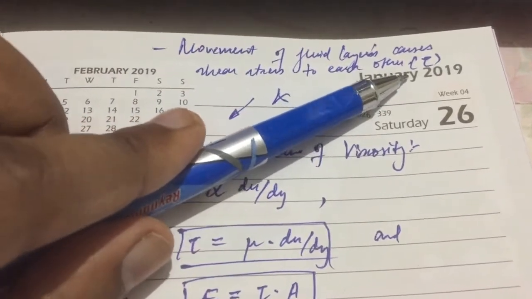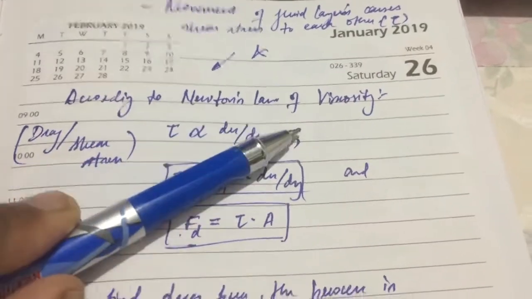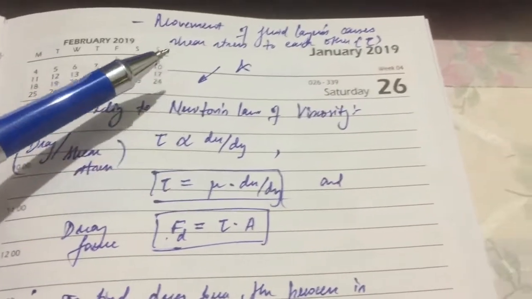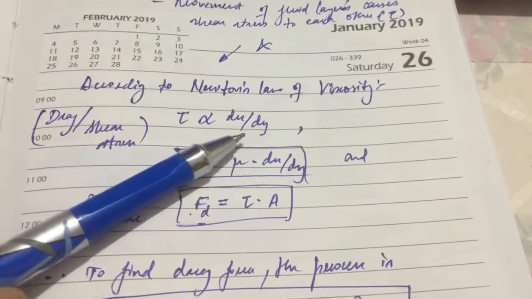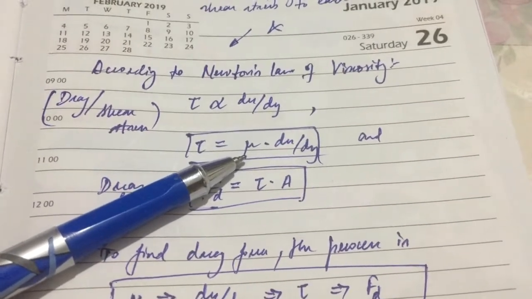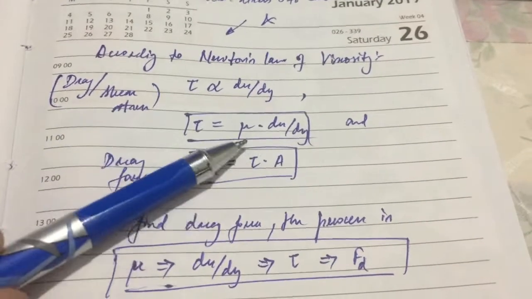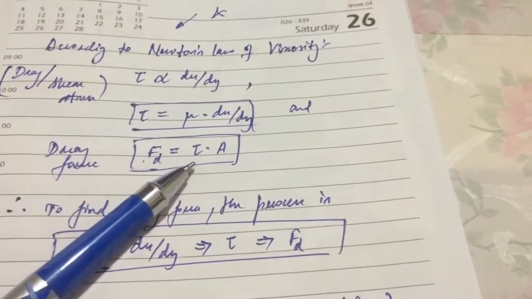According to Newton's law of viscosity, this shear stress is proportional to the velocity gradient, and this proportionality constant is nothing but the coefficient of viscosity. Therefore, the shear stress is equal to the coefficient of viscosity times the velocity gradient,